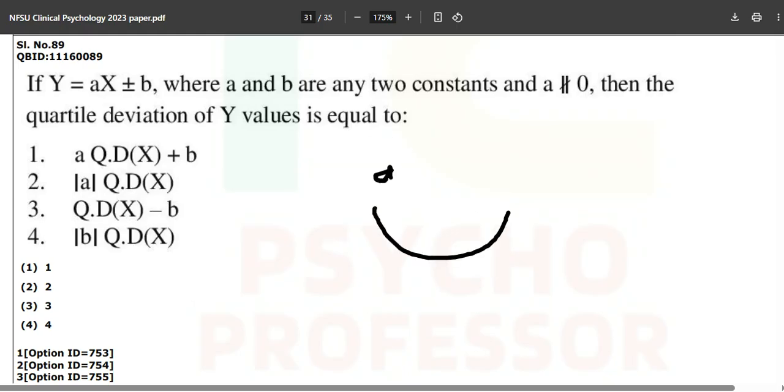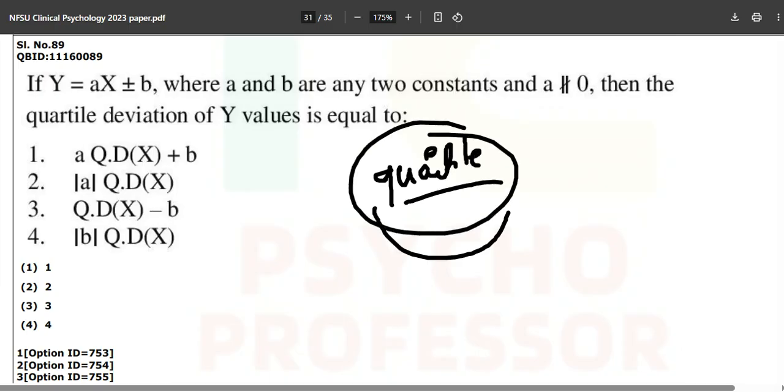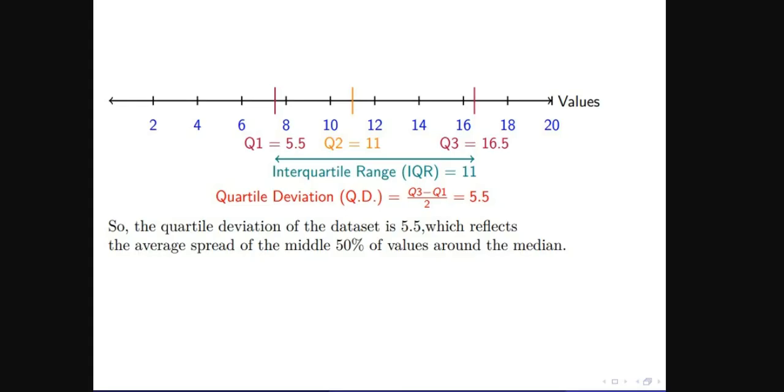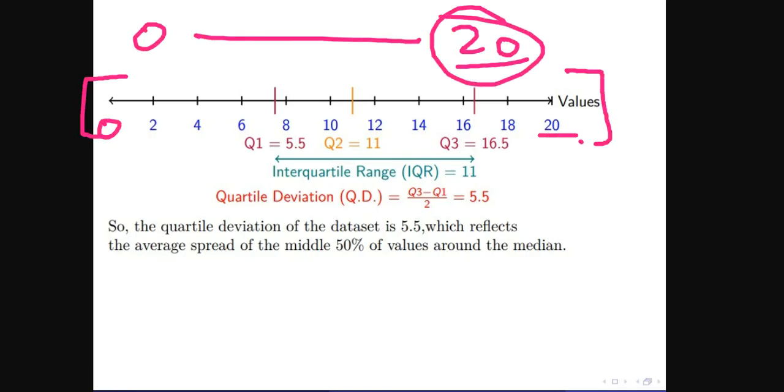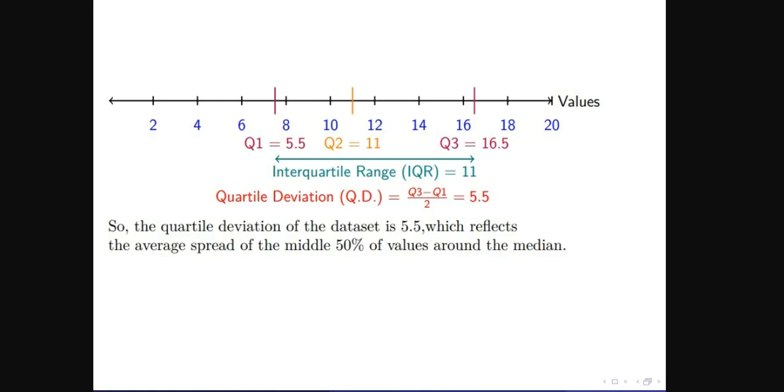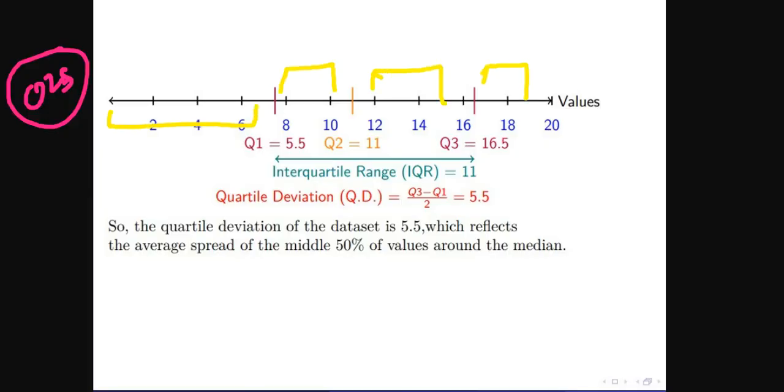And now what are we talking about? We are talking about the deviation, but it is not just a deviation of how the points are scattered or moving away. We are talking about the quartile deviation. Now what does quartile mean? Don't read anything apart from what I am telling you. Let's suppose this is a number data set, with values from 0 to 20. What is the meaning of quarter? I guess you know it is 25. So this is 25%, this is 25%, this is 25%, and this is again 25%.